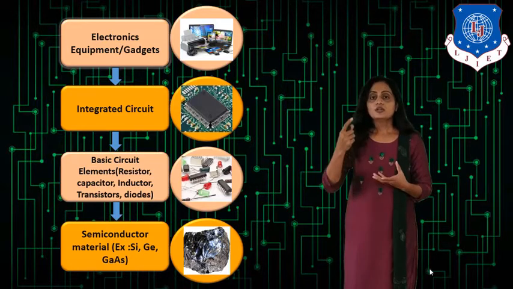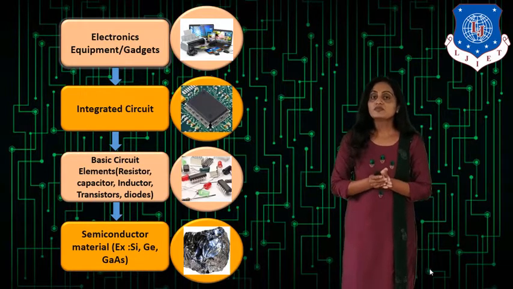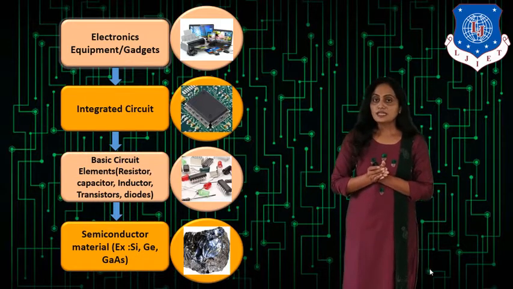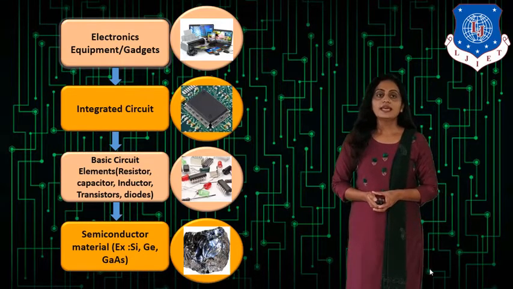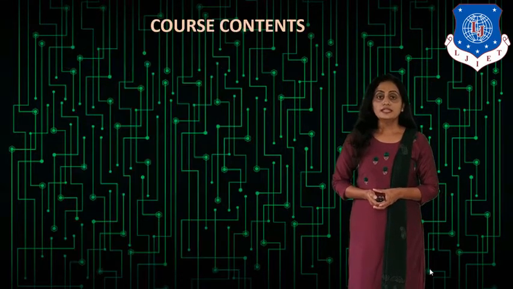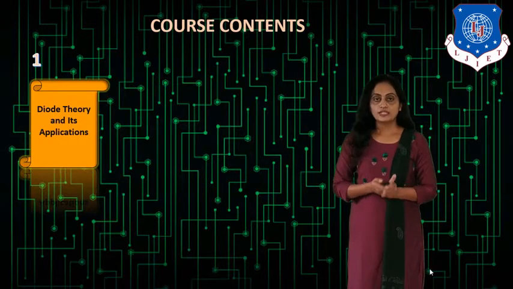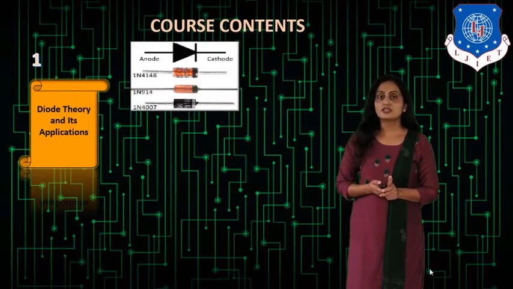The course content of this subject begins with the study of different types of material. The different types of materials are metal, semiconductor, and insulator. The first chapter is diode theory and its application. In this chapter you are going to study the basic diode or basic PN junction diode. We will see its construction and how its operation works.